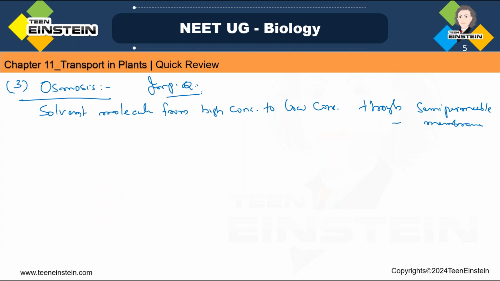Okay, and here the movement, how the movement of this water molecule or the solvent movement is happening. Solvent, here we can say the water.